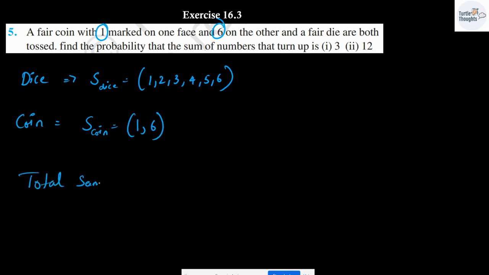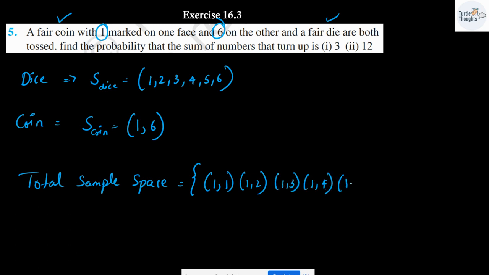Now, the total sample space: a fair coin is tossed, then a die is also rolled, right? On the coin I can get 1, and then with it I can get 1, 2, 3, 4, 5, 6 on the die.